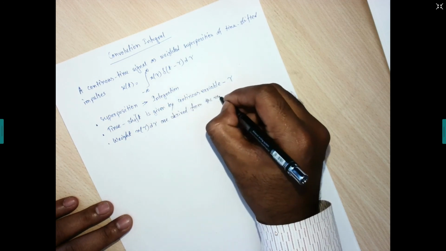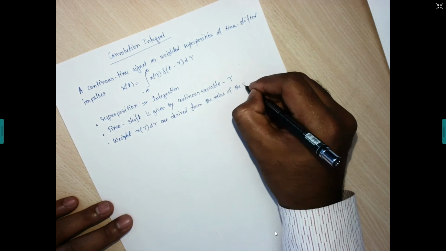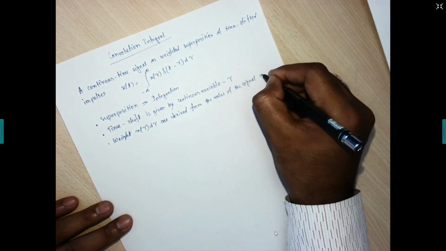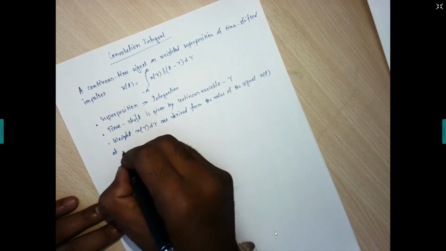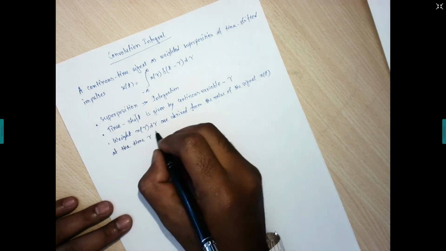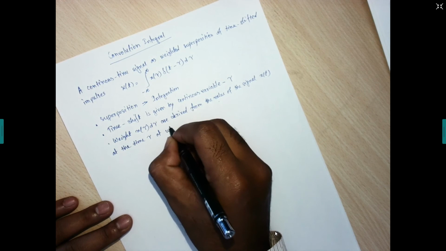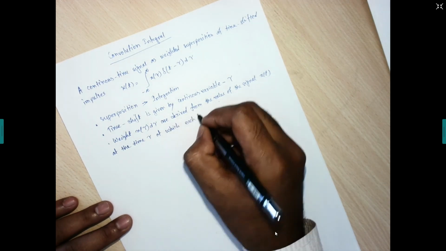So this weight is derived from the value of the signal x of t at the time tau at which each impulse occurs.